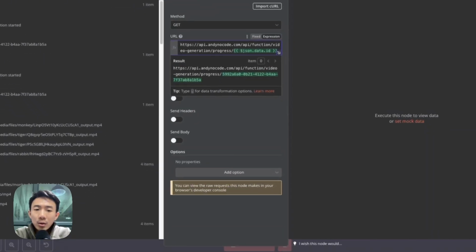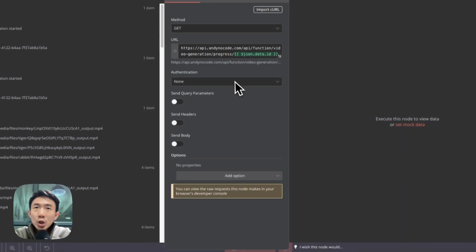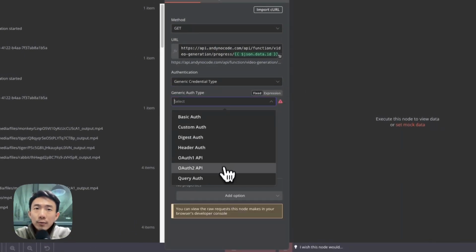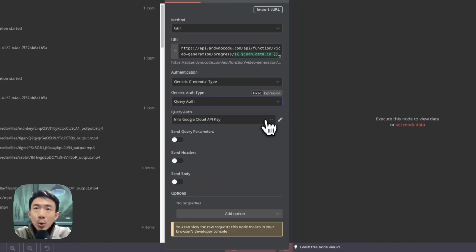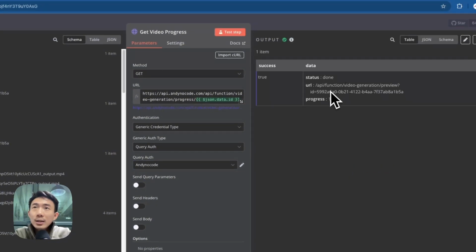Okay, this is the correct one. And then we set the authentication as generic credential type, and we have query auth. We need to choose Andynocode here. All right, and then we can click test step. Great, it is done. The status is shown as done.